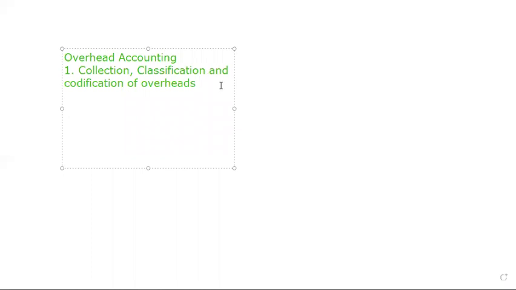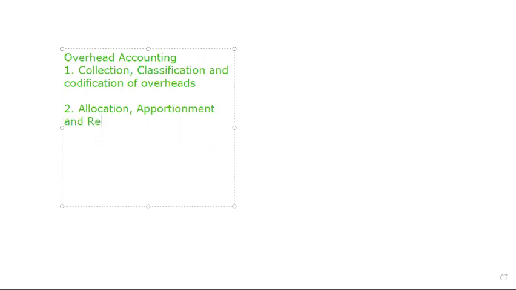Now the second one after that is allocation. Allocation to a particular job or particular product. Then apportionment and reapportionment. That means allocation of the particular overheads to a particular product.